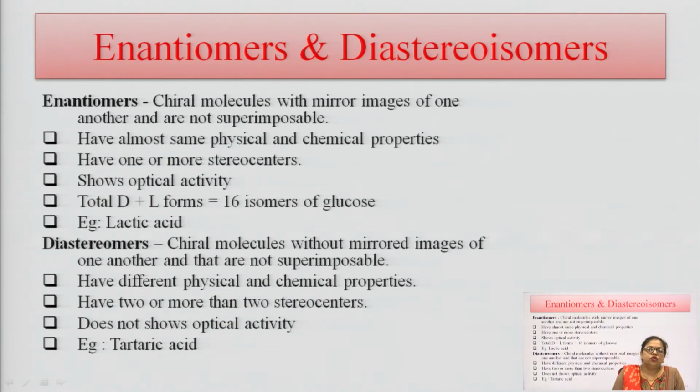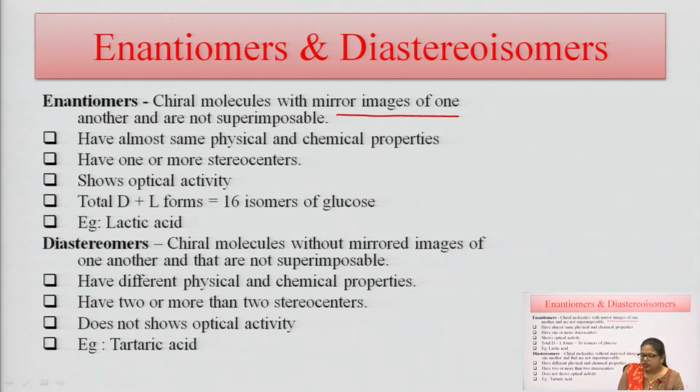The next one is enantiomers and diastereomers. Enantiomers are chiral molecules that are mirror images of one another, and they are not superimposable. They have the same structure and show mirror images to each other, but they are not superimposable. They have almost the same physical and chemical properties. They have one or more stereocenters. They show optical activity, and in total, with the D and L forms, glucose has 16 isomers. An example of enantiomers is lactic acid.